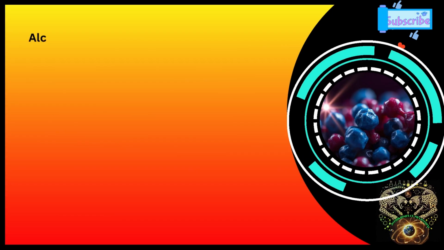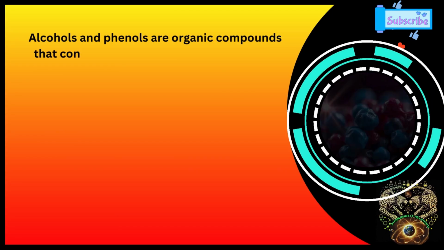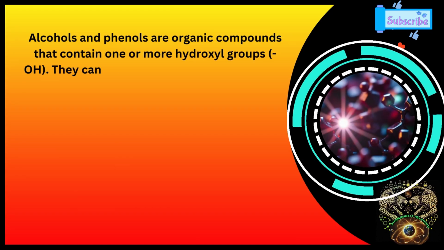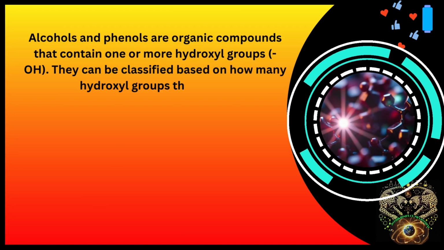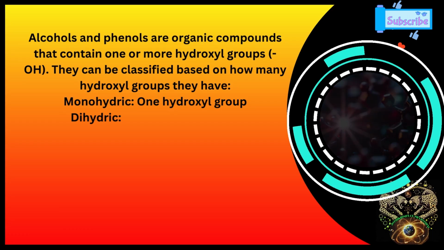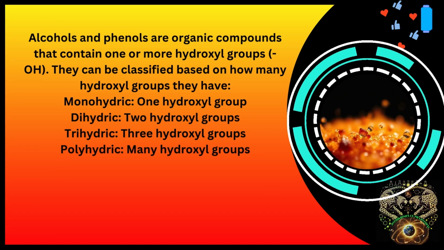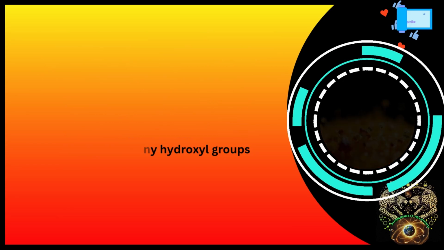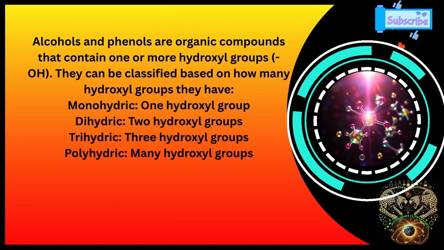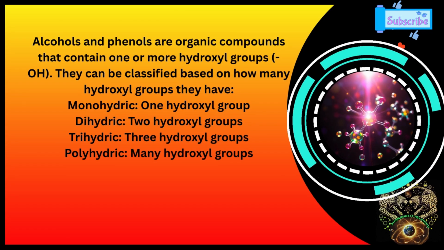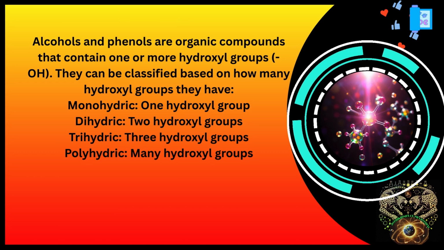The classification of compounds makes their study systematic and hence simpler. Alcohols and phenols can be classified based on how many hydroxyl groups they have. If they have one hydroxyl group, they are called monohydric. If they have two hydroxyl groups, they are called dihydric. If they have three hydroxyl groups, they are called trihydric. If they have many hydroxyl groups, they are called polyhydric.